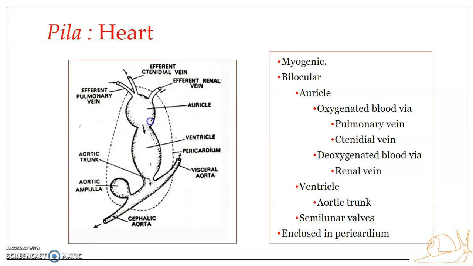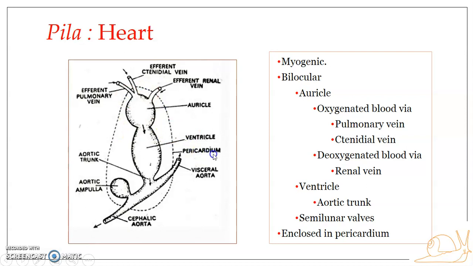It is bilocular in nature, that is, it has two chambers: only a single auricle and a single ventricle, the auricle being smaller than the ventricle. The auricle is considered to be the chamber which receives blood from various parts of the body, while the ventricle is the part which distributes blood to various parts of the body. So the auricle and ventricle make up the bilocular heart of Pila. Now, the heart as such is enclosed within the pericardium. You can see here, this is the pericardium.